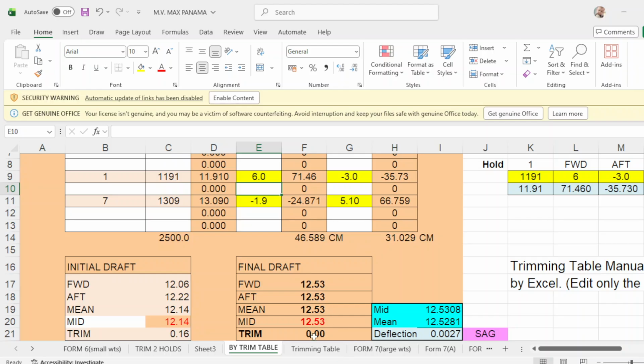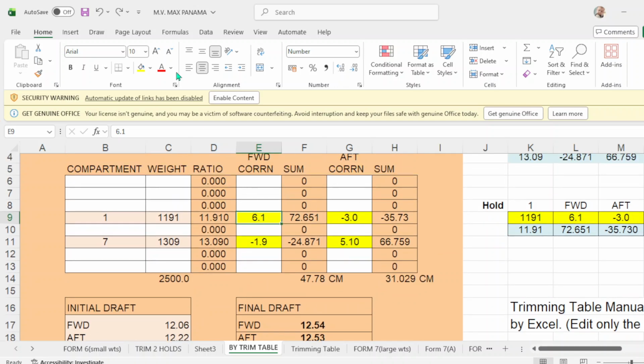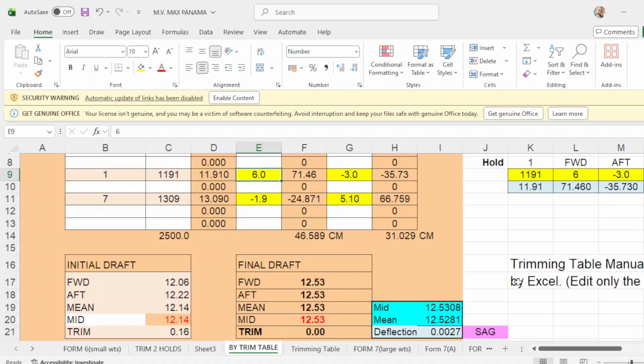Now, it's now even keel because you already adjusted from 6.1, you adjust the forward correction to 6, and your final departure is 12.53, okay?